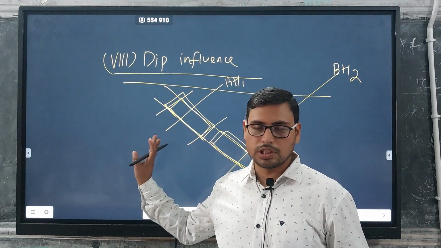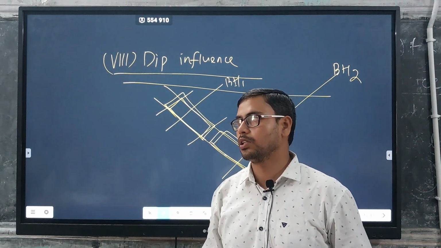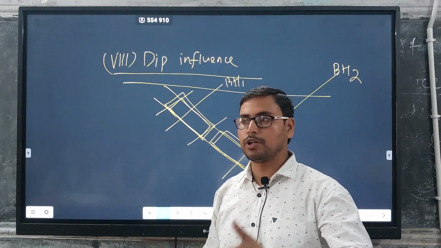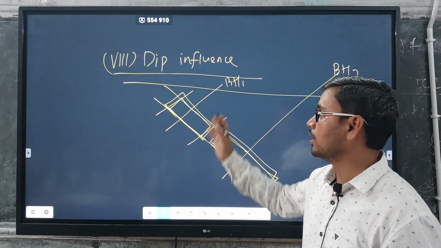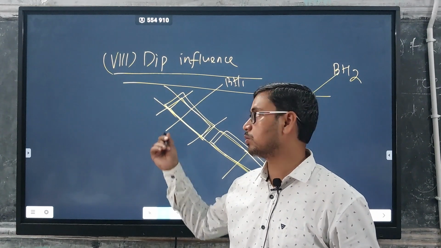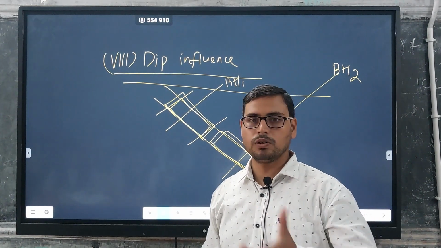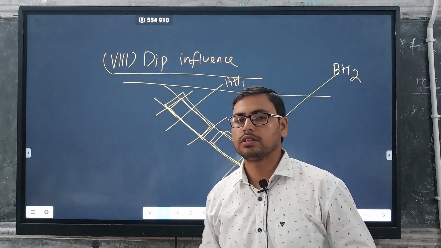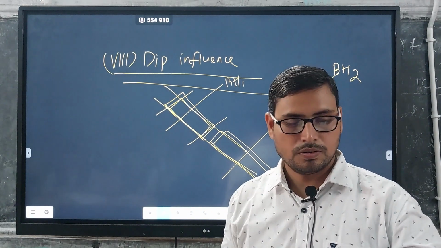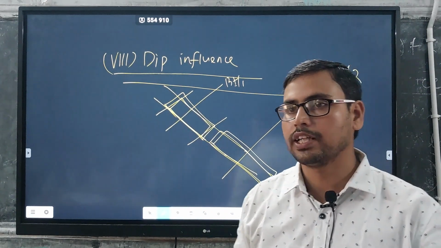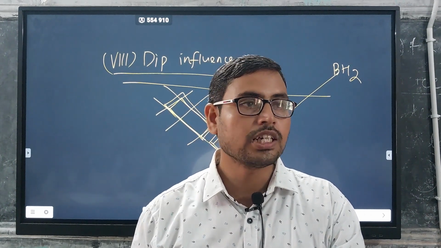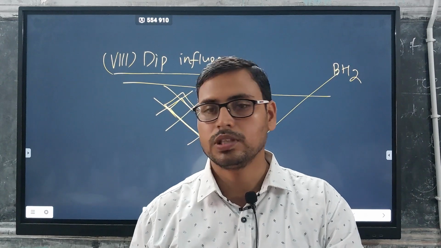We will use this while we calculate the reserve, in the LVS, the longitudinal vertical section. In that particular case, we will give deep influence and strike influence. But in the normal case, we don't have to give influence to either dip or strike. Simply volume into density will give you the tonnage. Okay? Clear? I hope you liked this topic, and in the next class we will cover the estimation of reserve. Okay, thank you.